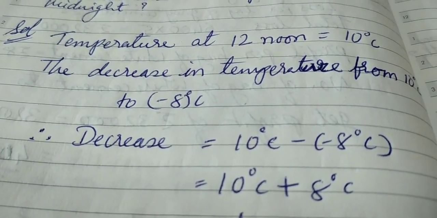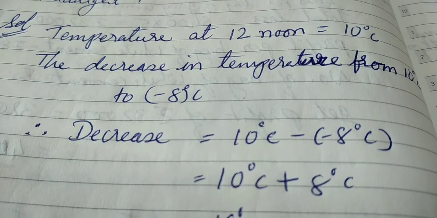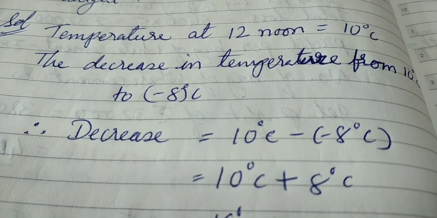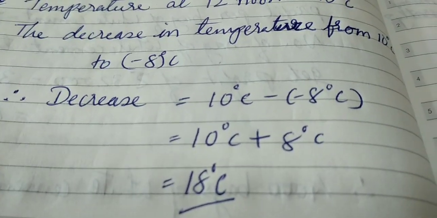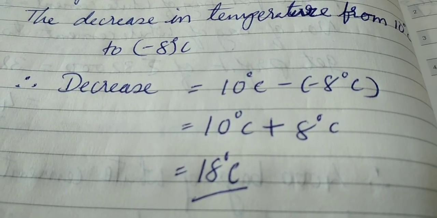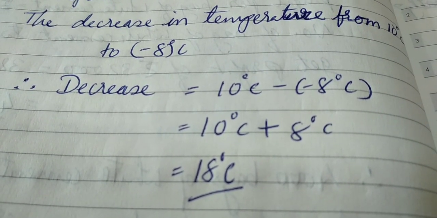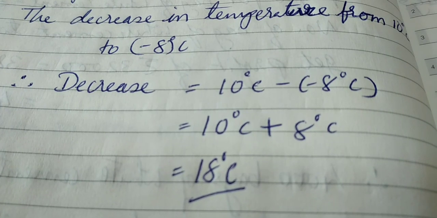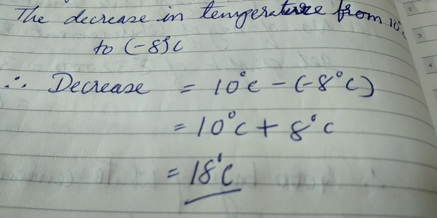So decrease is 10 degree Celsius minus 8 degree Celsius, that gives you 18 degree Celsius. We have to add up to find out the degree. Remember one thing, here we have...